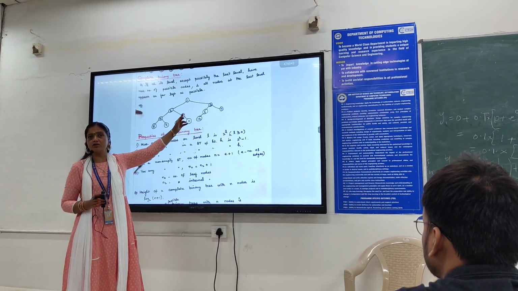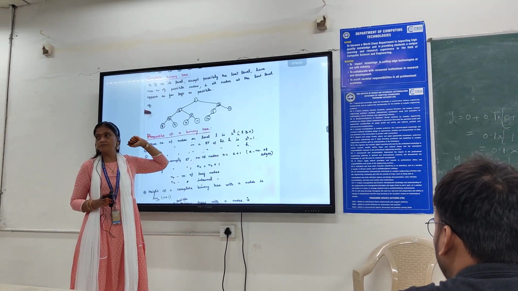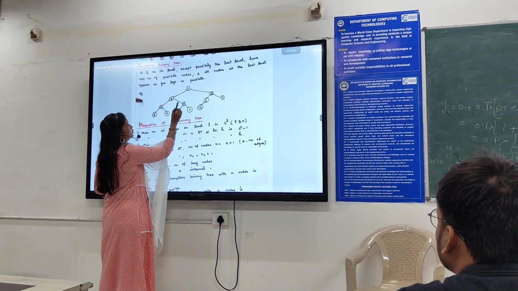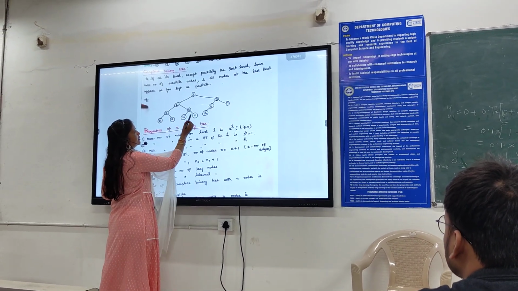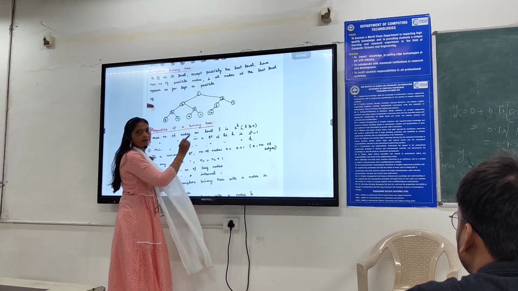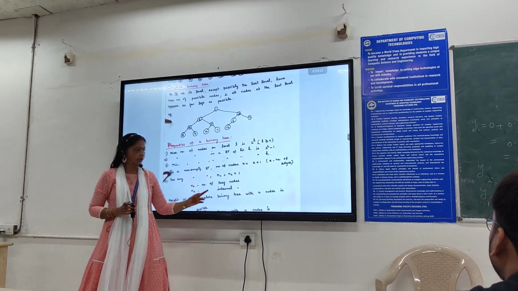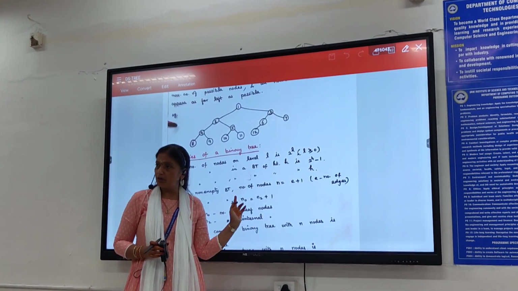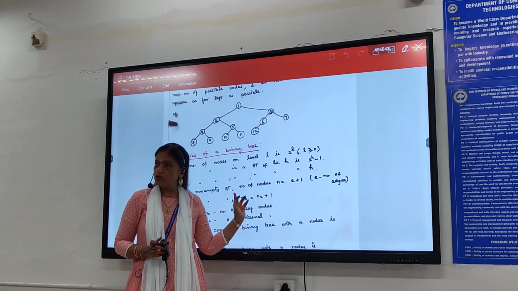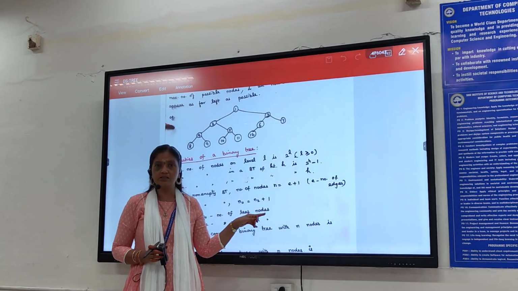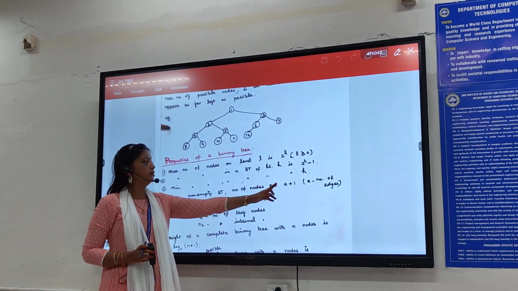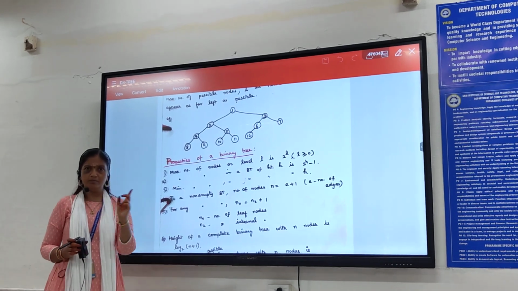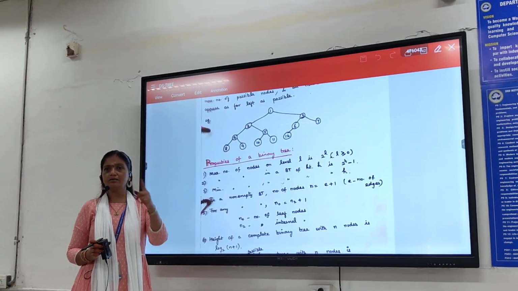How many edges are there? Count the edges. 1, 2, 3, 4, 5, 6, 7, 8, 9, 10, 11. 11 edges are there. So 12 equals 11 plus 1. So given the number of edges, we can find out the number of nodes. Given the number of nodes, we can also find out the number of edges. So this is the relation between the number of nodes and edges.